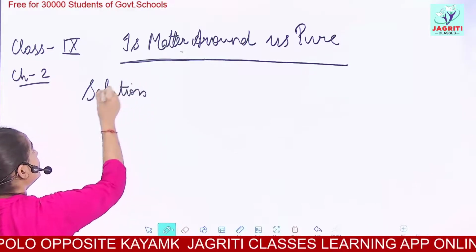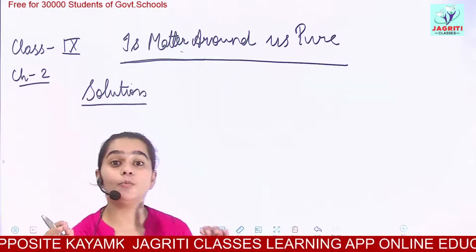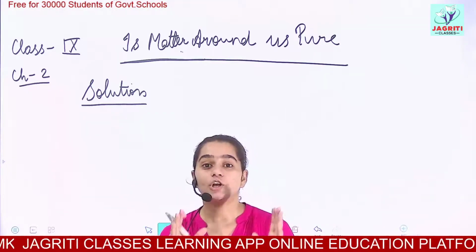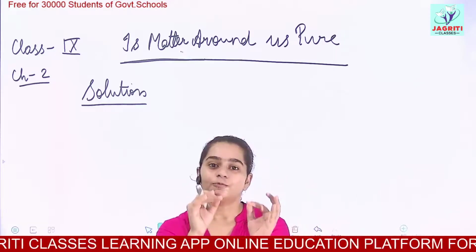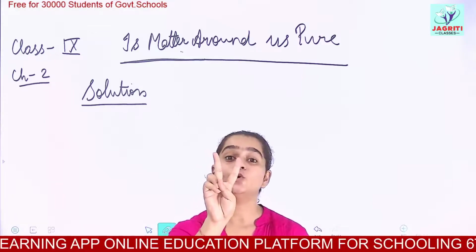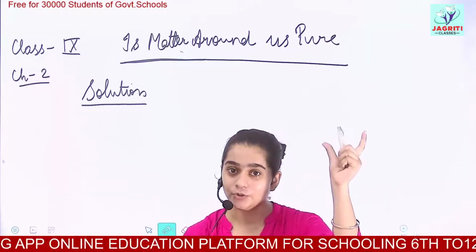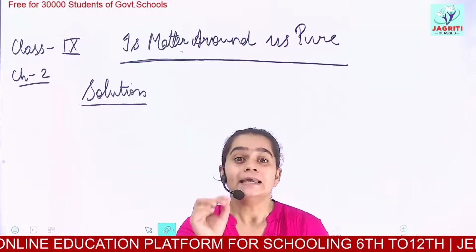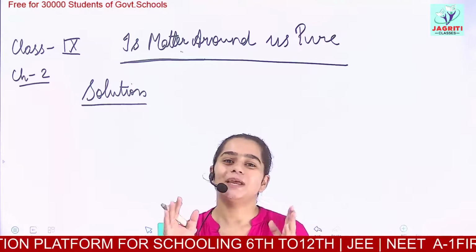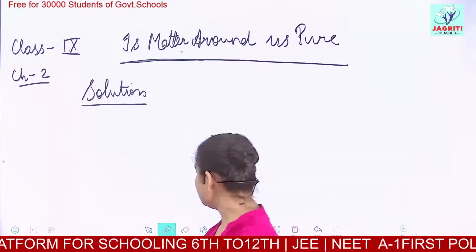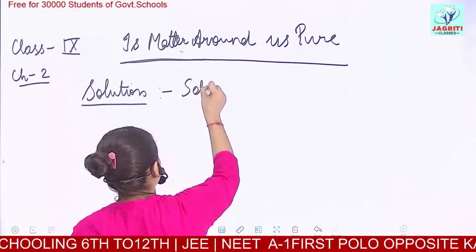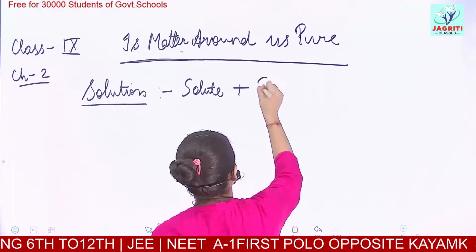Solutions, I have already told you. A solution is a homogeneous mixture of two or more than two components. And a solution is made up of basically two parts. One part is called solute, one part is called solvent. Here, at the topic of solute and solvent, we left our last video. So we are continuing with what you mean by solute and solvent. The solution contains two components, solute and solvent.